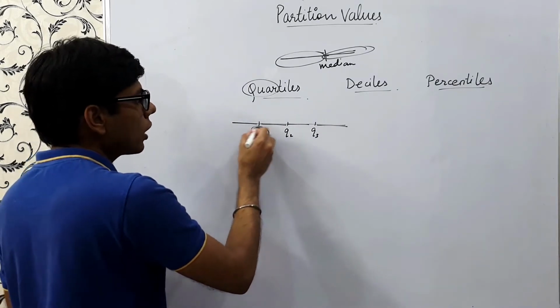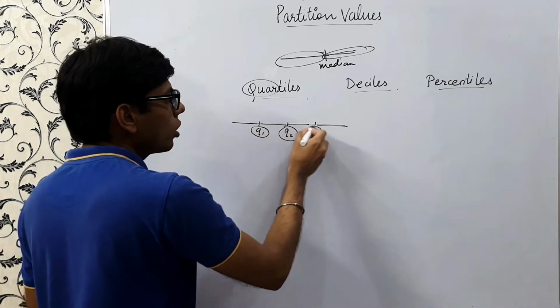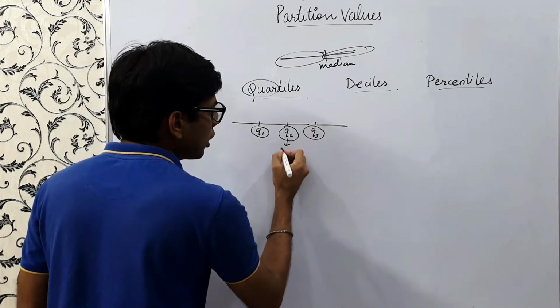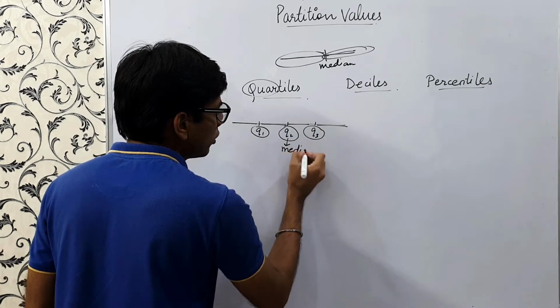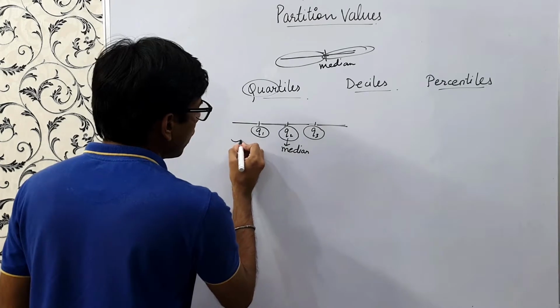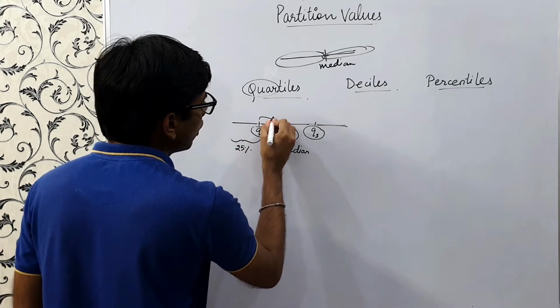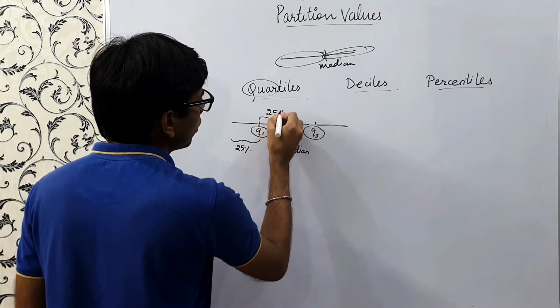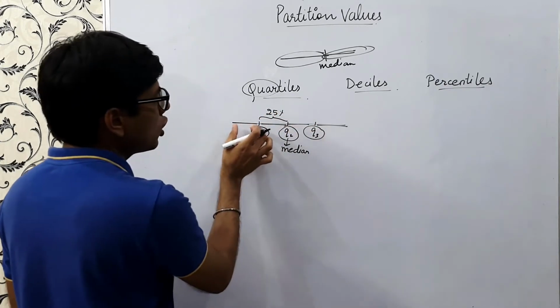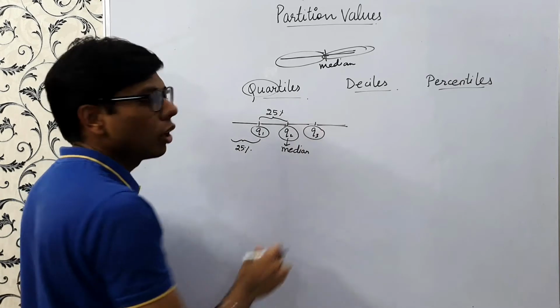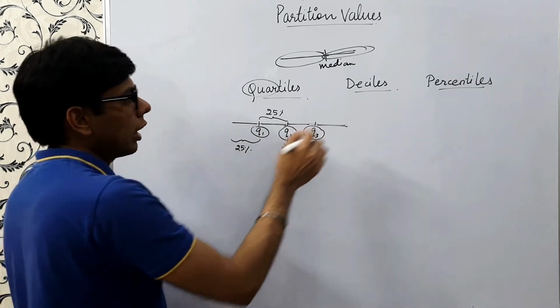Q1 is the first quartile, Q2 is the second, and Q3 is the third. Q2 is nothing but the median. Each partition will consist of 25% of the data.